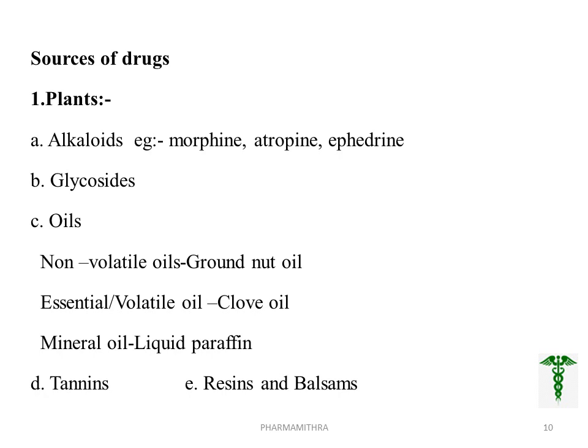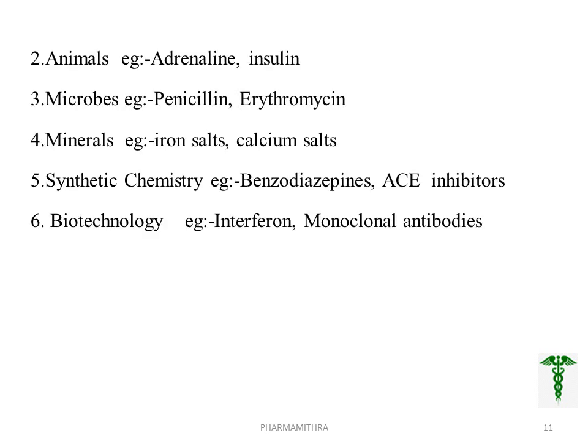Other plant products used as a source of drugs are tannins, which are used as astringent, and gums. Other sources of drugs are resins and balsams, which are used as antiseptic and in cough mixtures. Next, the source of drugs is animals. Here, animal parts are used to cure, and the animal products are converted into medicine form. For example, adrenaline, insulin, etc.